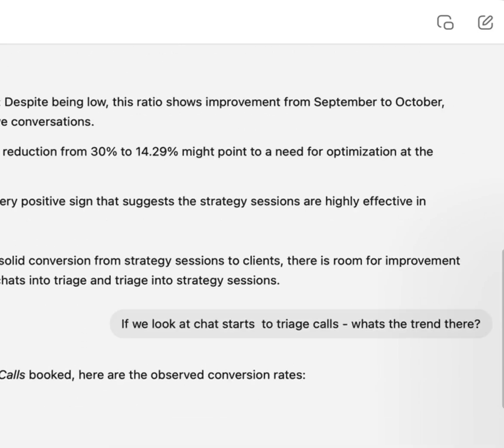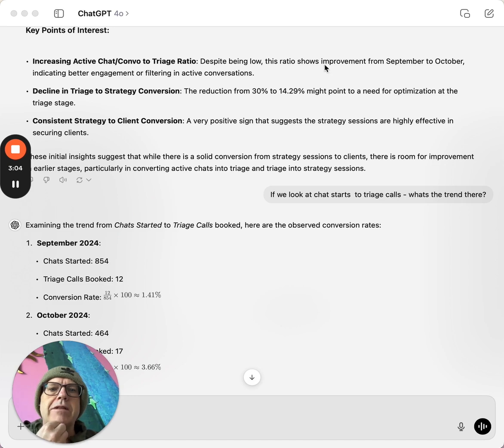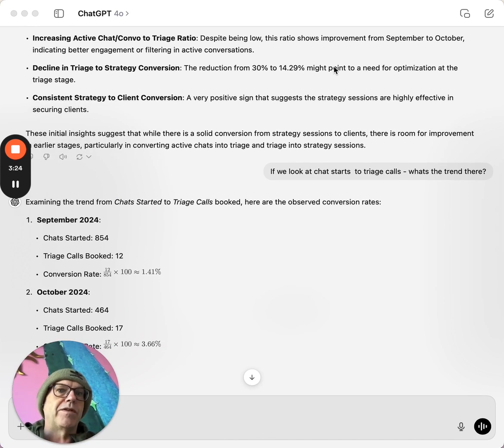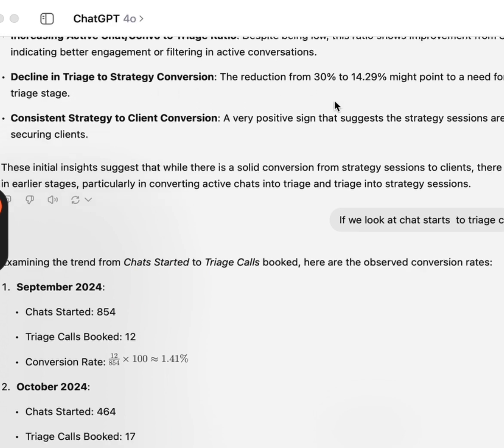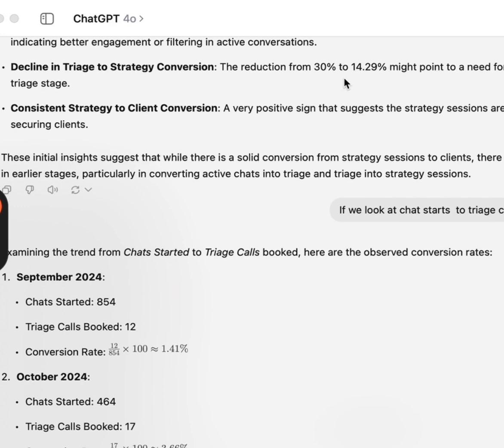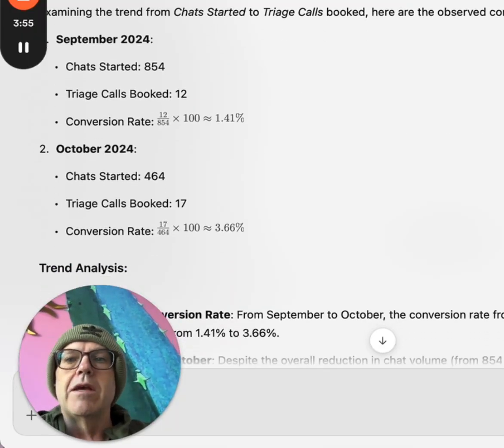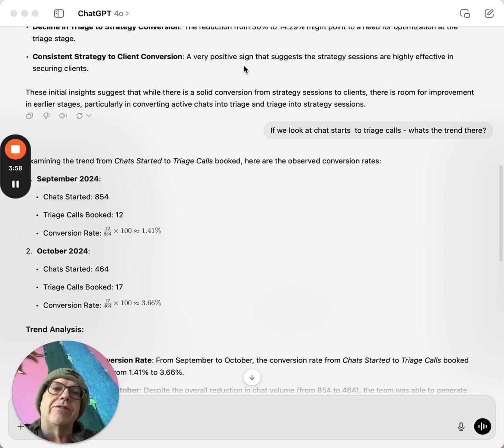Key points of interest: increasing active chat to convo to triage. Despite being low, this ratio shows improvement from September to October. In September, they were using a team member to do their chats. In October, they deep sixed the person who was doing the chats and the founder started doing the chats, which helped. Decline in triage to strategy conversion, 30% to 14% from a triage point of view. That's interesting to me only in the sense that often it's good to tighten up on triage calls, although maybe it's too tight. Are they only speaking to slam dunks? That would be an interesting thing for me to have a look at. Consistent strategy to client conversion is great. Yeah, that is a positive sign.